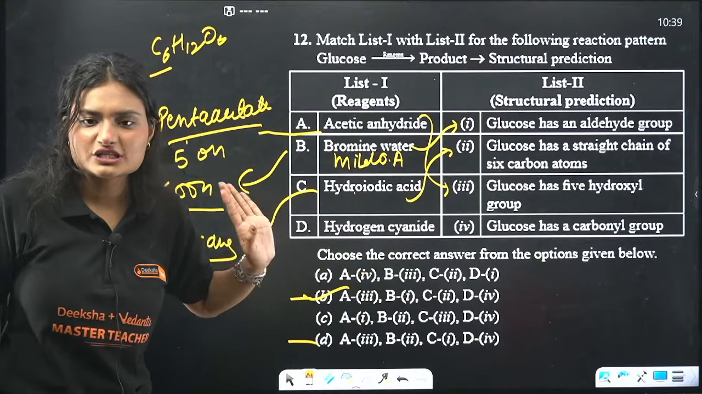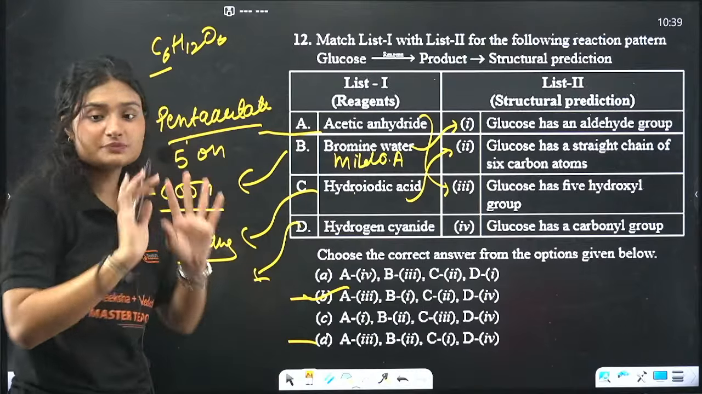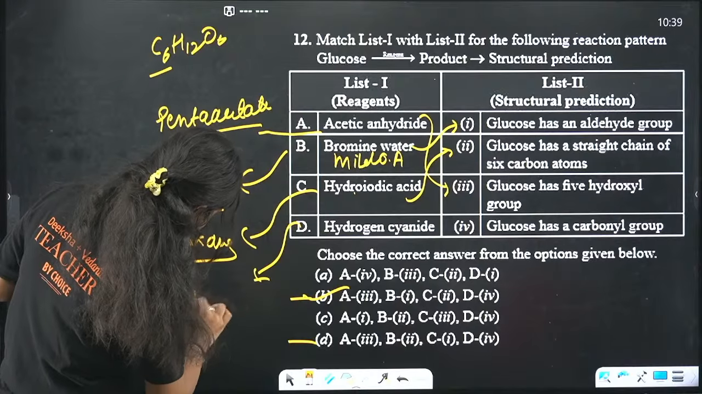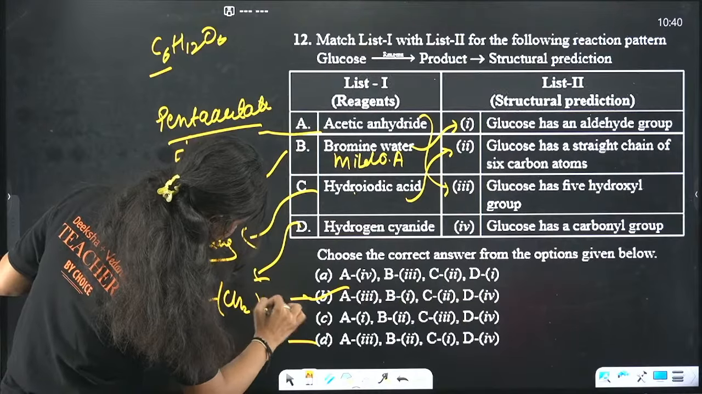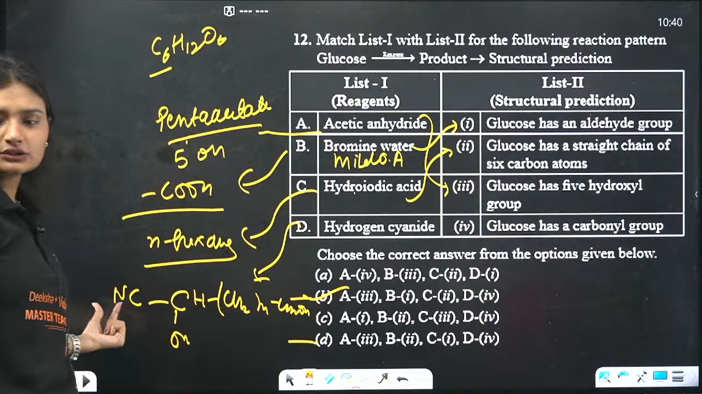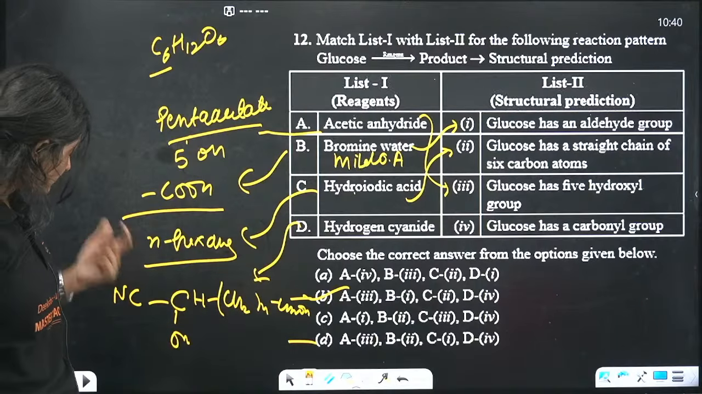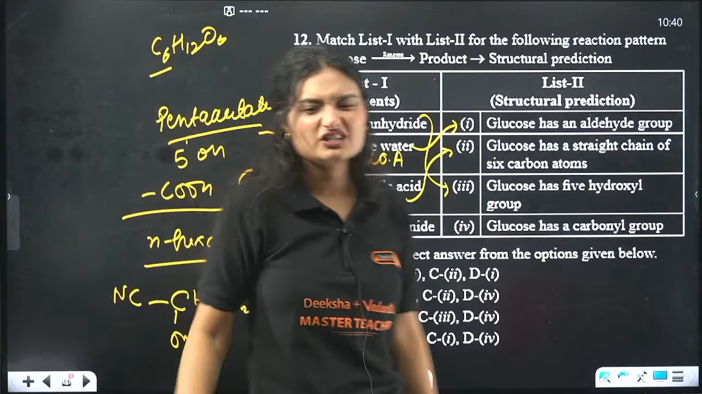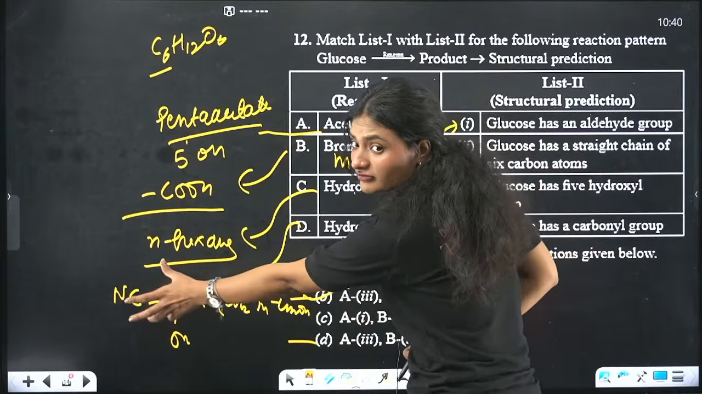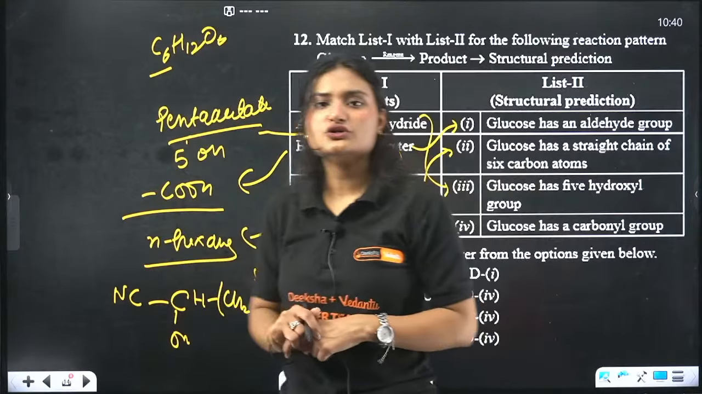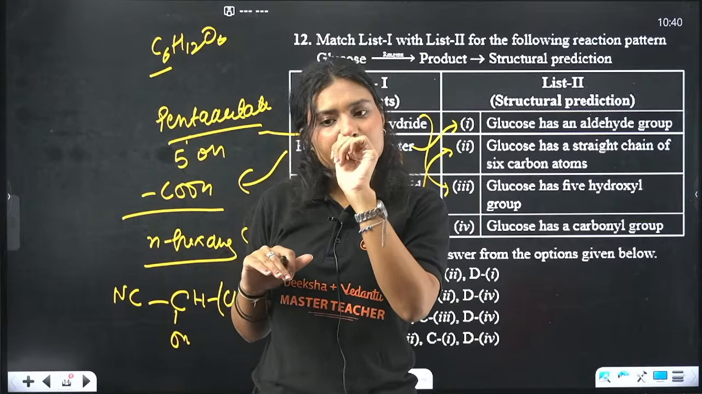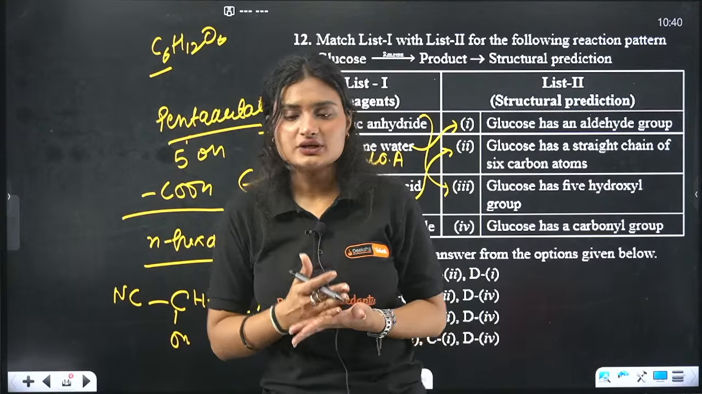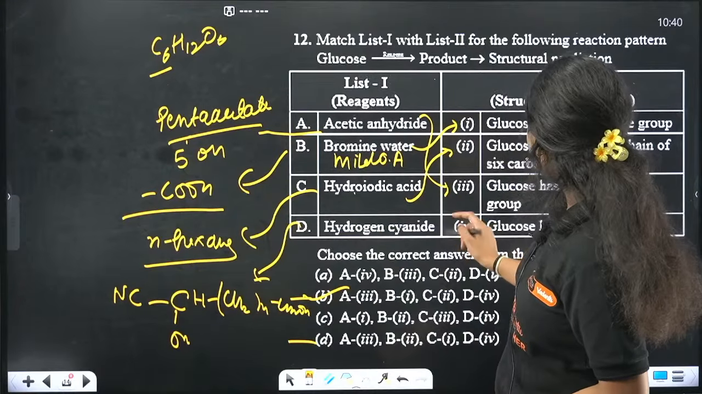In case of hydrogen cyanide, at one position we have this C, CN, OH, H, CH2, 4, and again CH2OH. So we get this hemiacetal kind of thing. It's not acetal actually. So we have this kind of compound where one CN group is there. Normally these reactions are nucleophilic addition reactions, and these happen with carbonyl compounds, either ketones or aldehydes. So again this means that glucose has a carbonyl group.